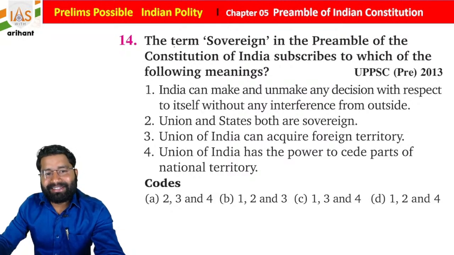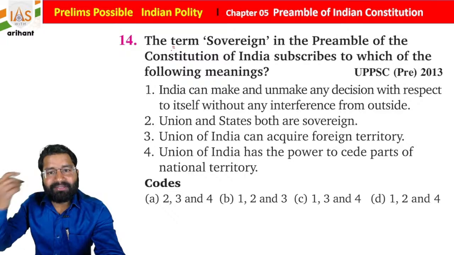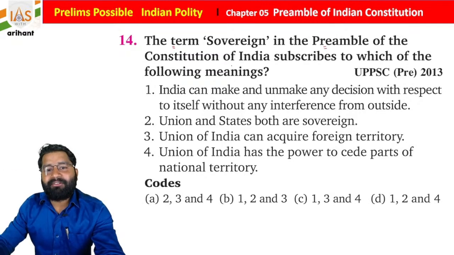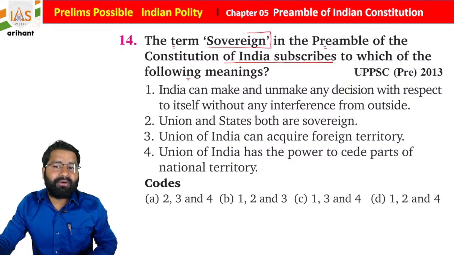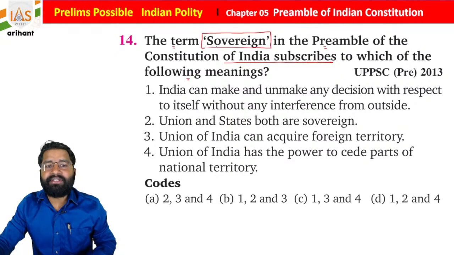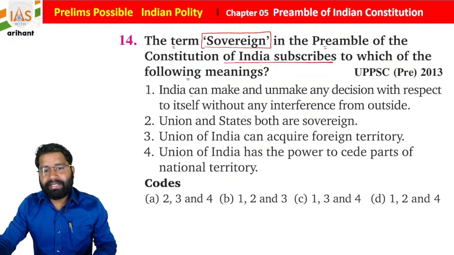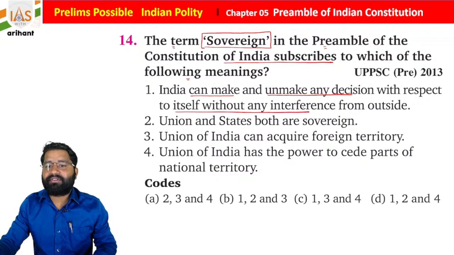Okay, now we have another question. The term sovereign in the preamble of the Constitution of India is subscribed to which of the following meanings? Sovereign, students, means our country is free to take any decision independently. So India can make and unmake any decision with respect to itself without any interference from outside.